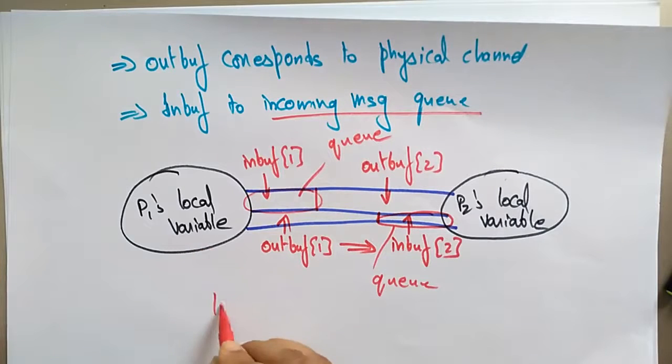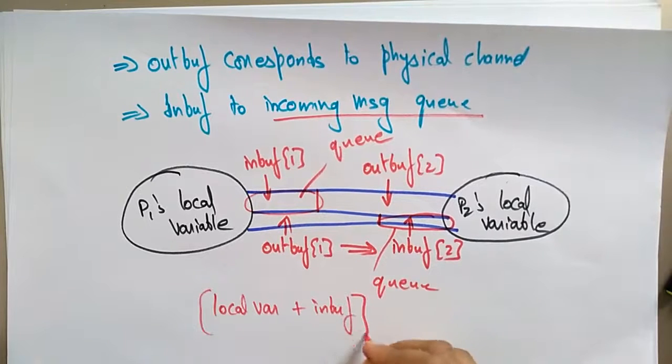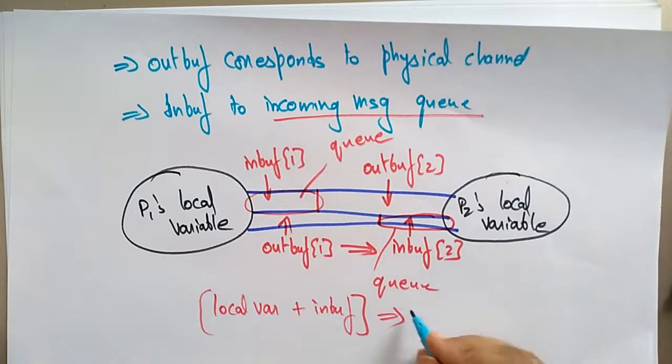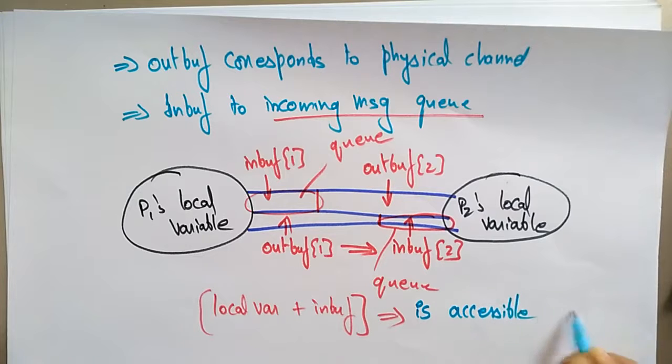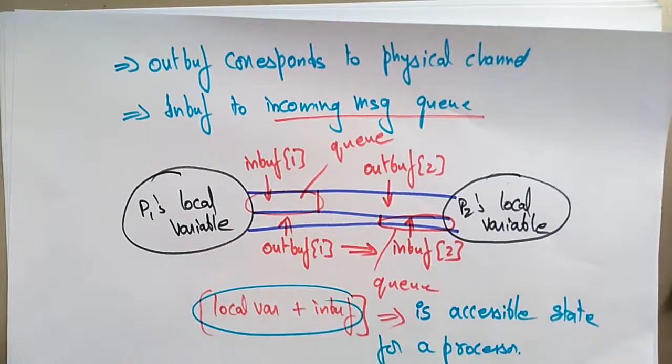So the local variables plus the in buffer form the accessible state for a processor. In this way, we access the state of a processor by using the local variables plus the in buffer.